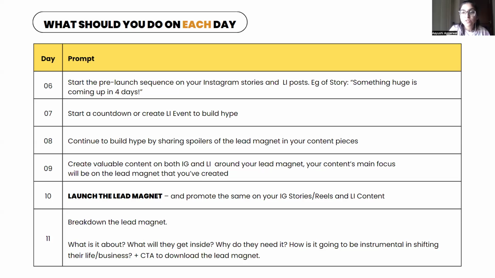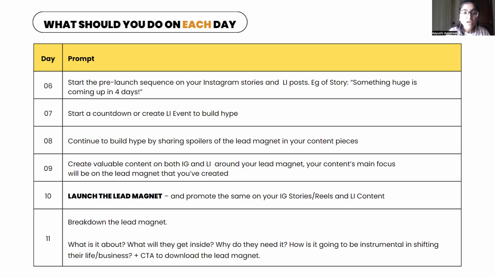So an example of the story is: something huge is coming up in 4 days. Okay, so that way you can build hype. On day 7, you are again hyping your lead magnet by starting a countdown, or you can always create LinkedIn events. Go to LinkedIn events and create an event out of it, saying that on this particular day, I am going to launch something.